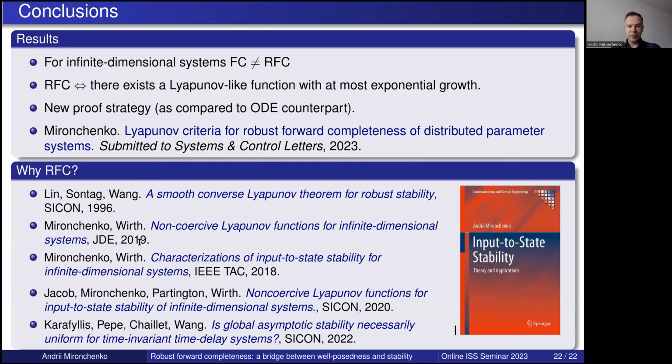In this paper by Fabian Wirth and me, we have developed the non-coercive Lyapunov functions for dynamical systems, and we derived criteria for uniform global asymptotic stability, where RFC plays an important role. Using the BRS property, we can characterize input-to-state stability and develop non-coercive ISS Lyapunov theory. And finally, in this paper, it was shown that the question whether forward completeness is equivalent to robust forward completeness is important to understand whether global asymptotic stability is equivalent to uniform global asymptotic stability.